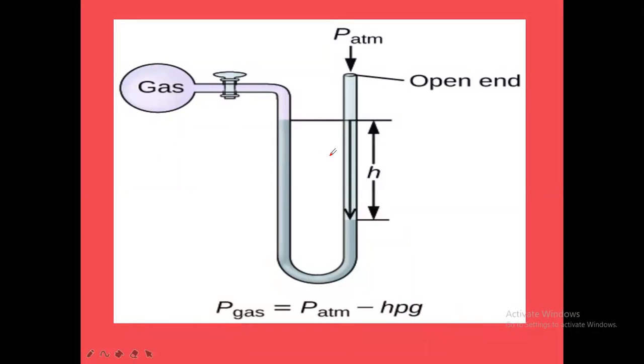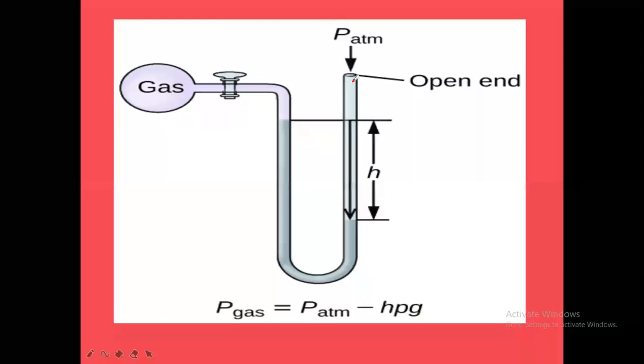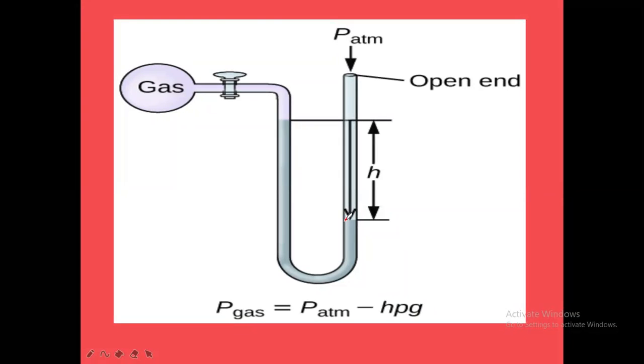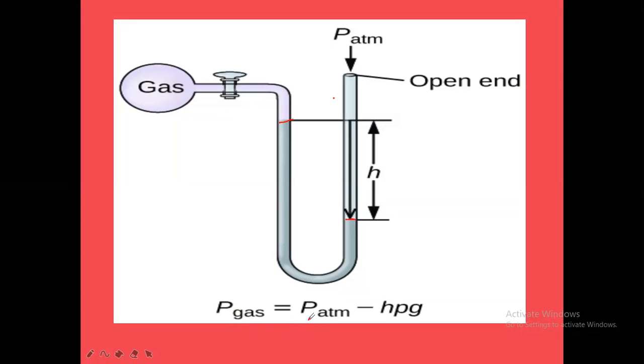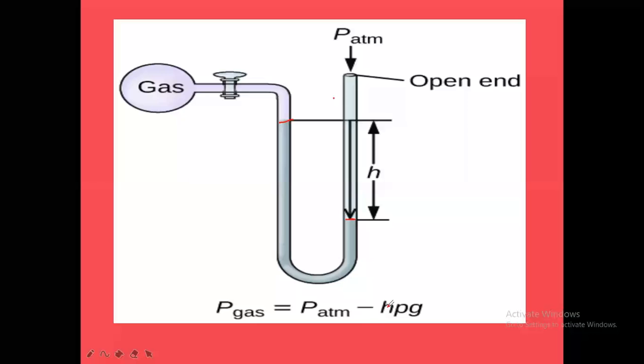And in the other case, the open end is this one here. In this, the level of the liquid is lower than the level of this limb. In the open end limb, the level of the mercury liquid is lower. So in this case, the pressure of the gas is the atmospheric pressure value minus HdG, or h rho g. Here rho indicates density. You can take HdG, or h into rho into g. Rho indicates the density of the mercury liquid.